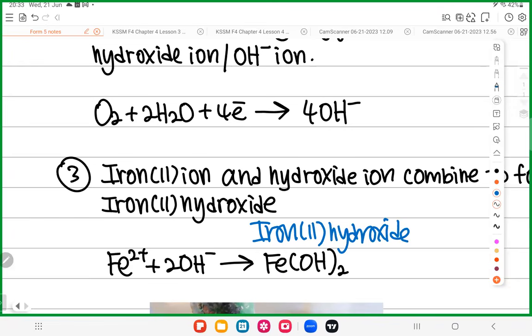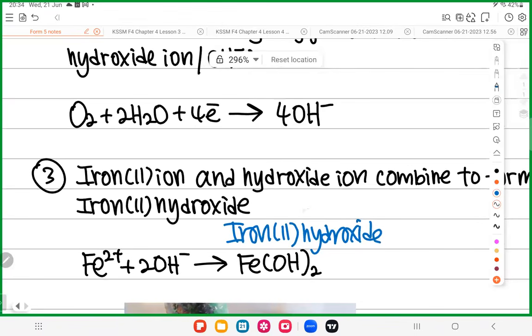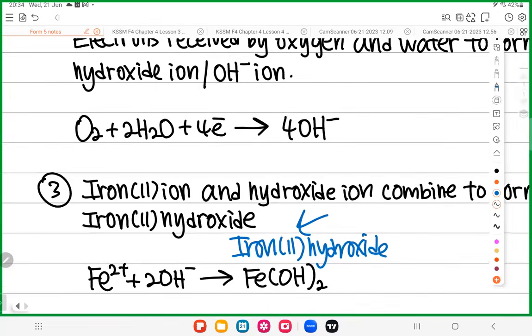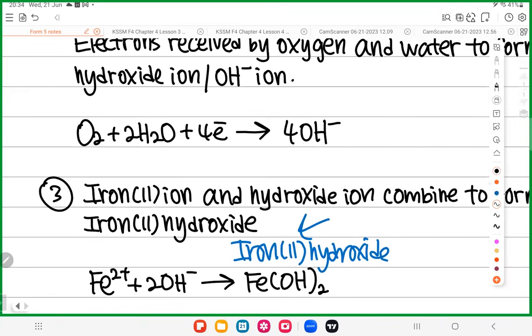All good? Okay, and make a wild guess. You think this iron 2 hydroxide, what is the color? Make a wild guess. Agak, what is the color? Iron 2 hydroxide. Brown? No, cannot be brown. Green. Iron 2, Fe2 plus, right? So anything with iron 2, Fe2 plus, the color should be green.